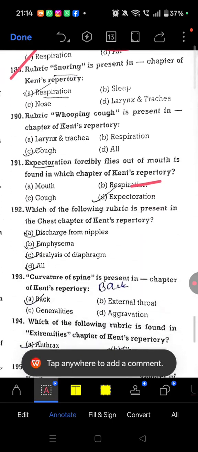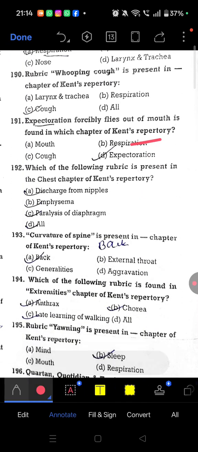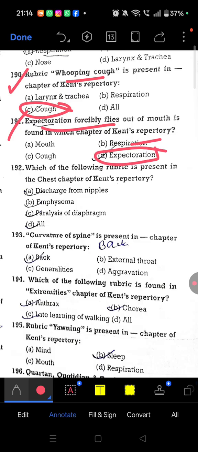Question number 190. We are left with last 10 questions. So question 190, rubric whooping cough is present in cough chapter. 191, expectoration forcibly flies out of the mouth. So this is present in the expectoration chapter only. Whooping cough is present in the cough chapter. Expectoration is present in expectoration chapter.